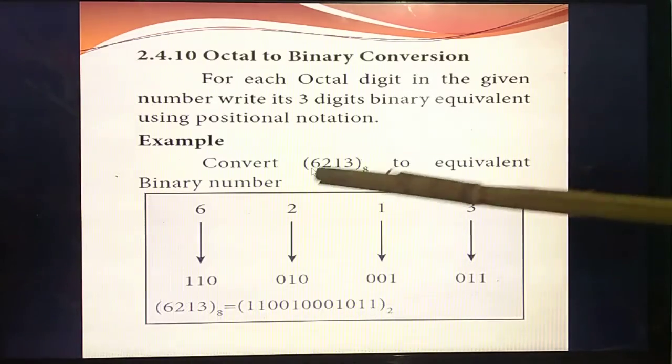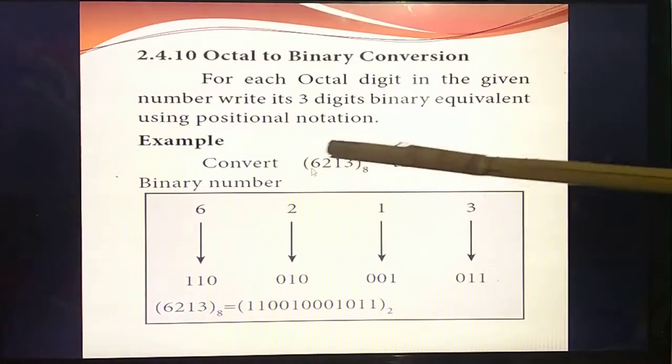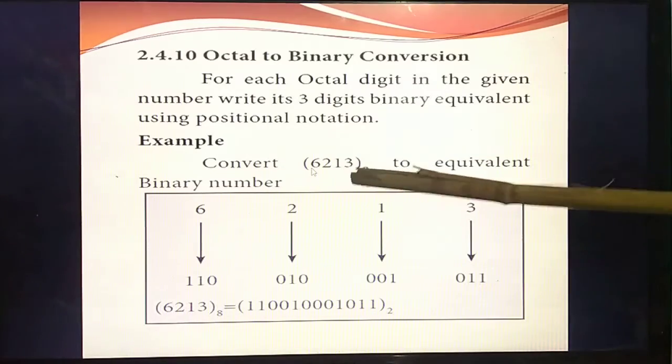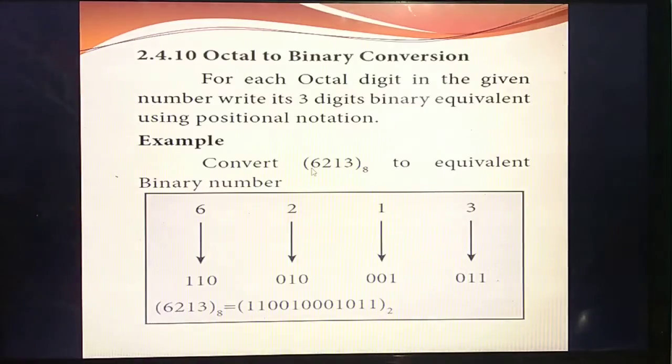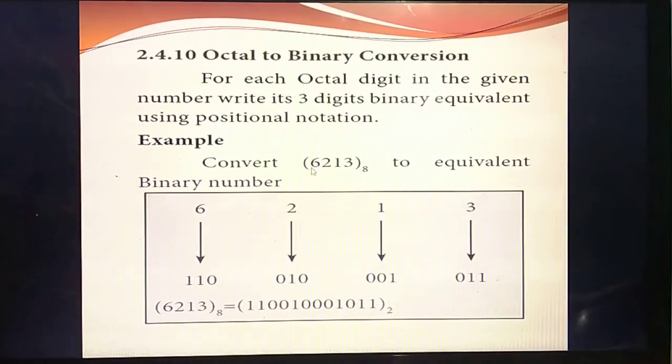The question asks to convert into binary. So first you should write the given number 6, 2, 1. See this question, convert 6213 base 8 into equivalent binary number. So 6, 2, 1, 3. Then from the table, the one table you have already studied, octal.